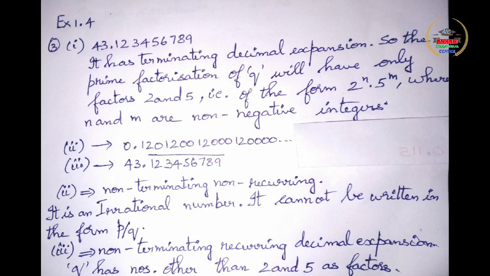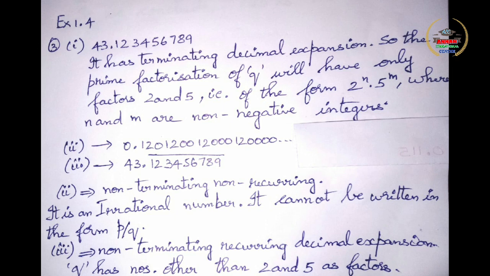The following real numbers have decimal expansion as given below. In each case, decide whether they are rational or not. If they are rational and of the form P by Q, what can you say about the prime factors of Q? So they are asking us to say what will be the form of Q in all these 3. So we will do one by one.